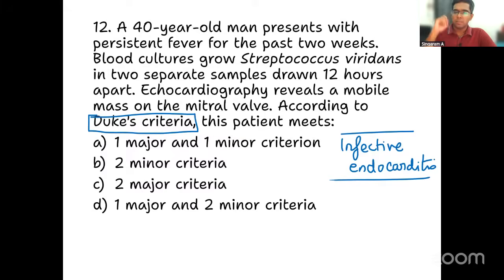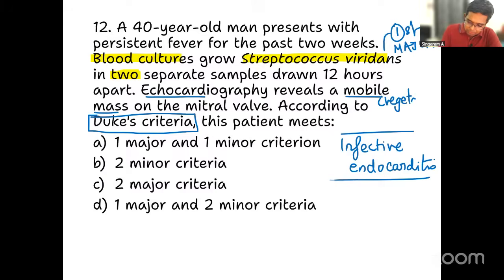If you look at the two important clues, one is a blood culture showing the typical organism in two separate samples. This is one of the major criteria, the first major criteria satisfied here. Second is echocardiography reveals a mobile mass. Probably this could be a vegetation. Vegetation on echocardiography is a second major criteria here. So this patient definitely satisfies two major criteria.